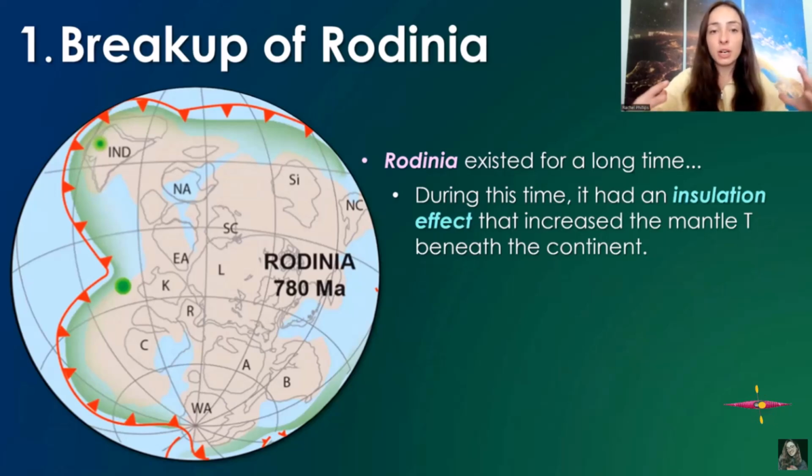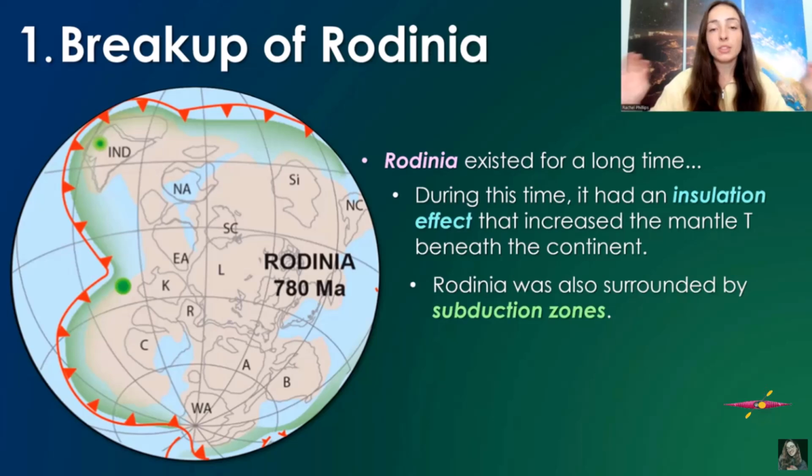So it was a supercontinent, and again the lithosphere is the plates, and then below the lithosphere we've got the rest of the mantle, and the mantle temperature beneath the continental mass was rising, and surrounding the supercontinent were a bunch of subduction zones.